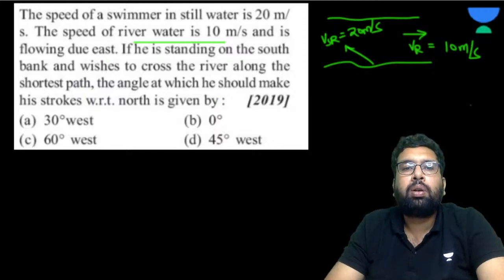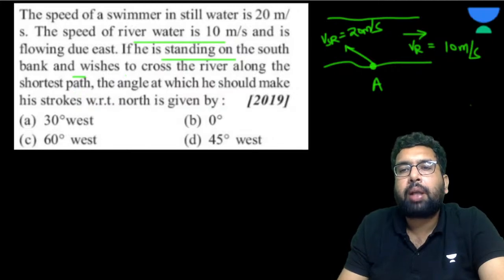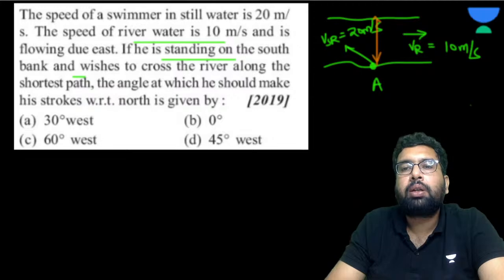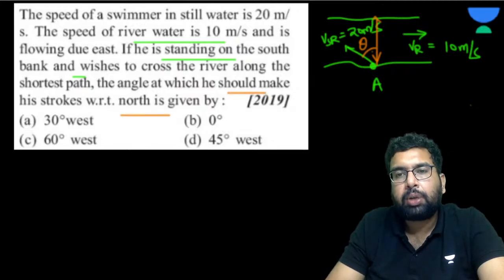If he is standing on the south bank and wishes to cross the river along the shortest path. So this is your south bank, let's suppose. This is the shortest path, isn't it? So they are asking you what angle he should make with respect to the north. Let's suppose the angle is theta. So we just have seen now how we can do.